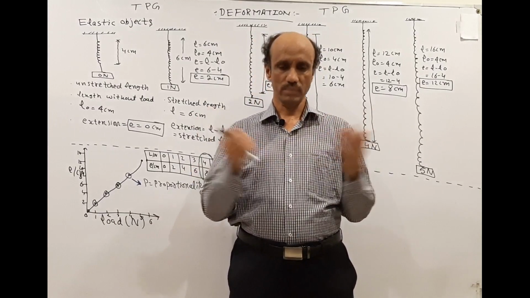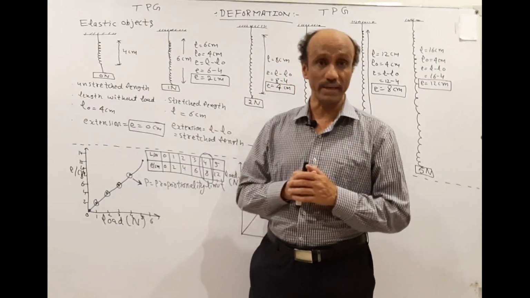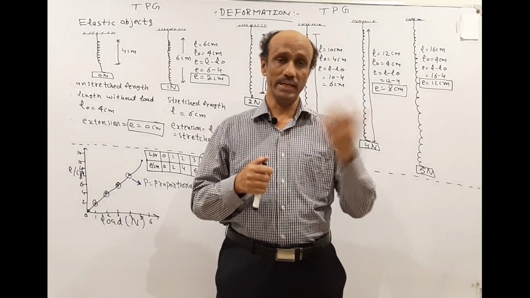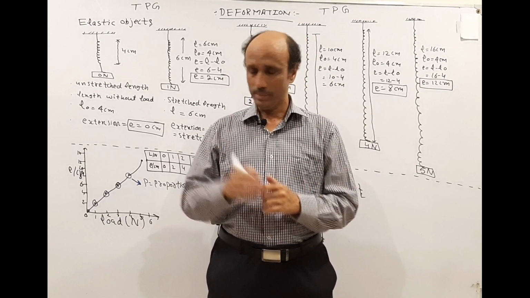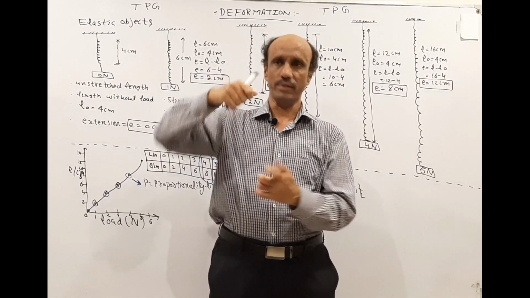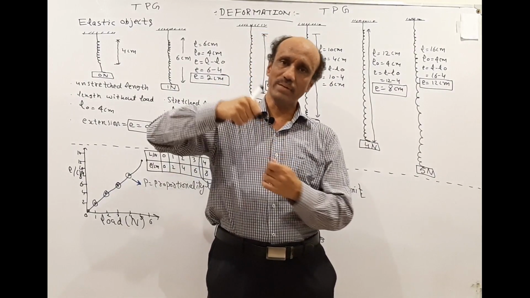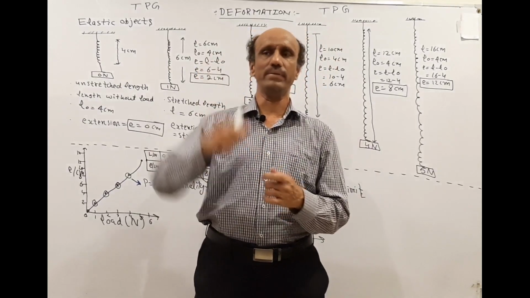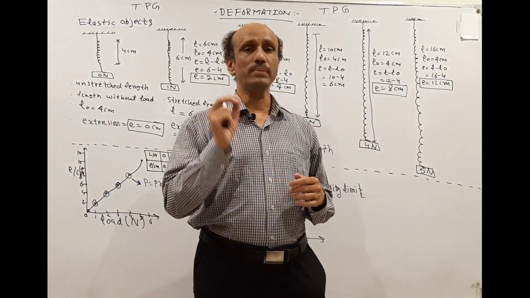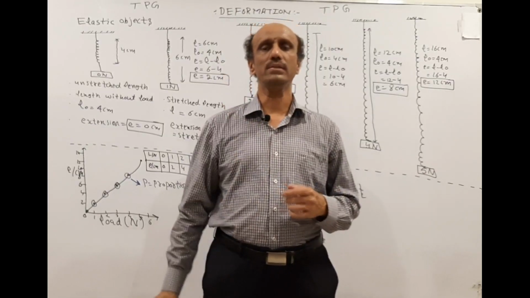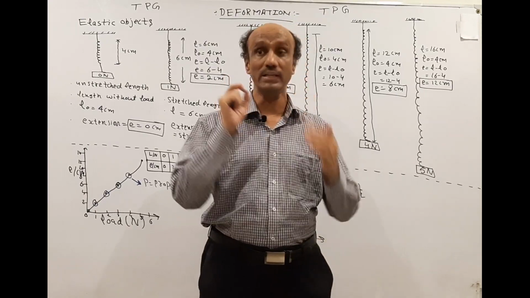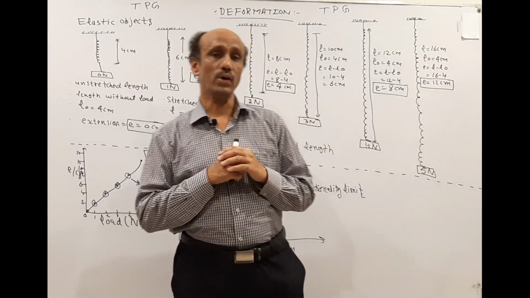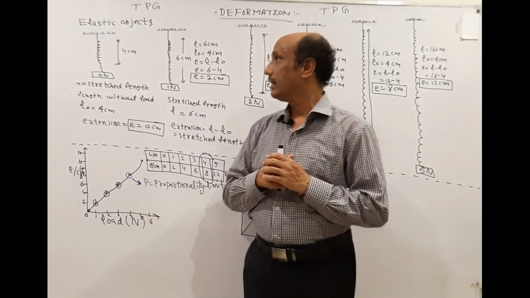Similarly, take the example of a spring. You know that you can use a spring in a ball point pen or in any other device. You will start stretching the spring, and its length will start increasing. A time will come when you stretch the spring in such a way that it will permanently deform. It will not turn back to its original shape and original size. This is why it is called deformation. Now let me start this topic.